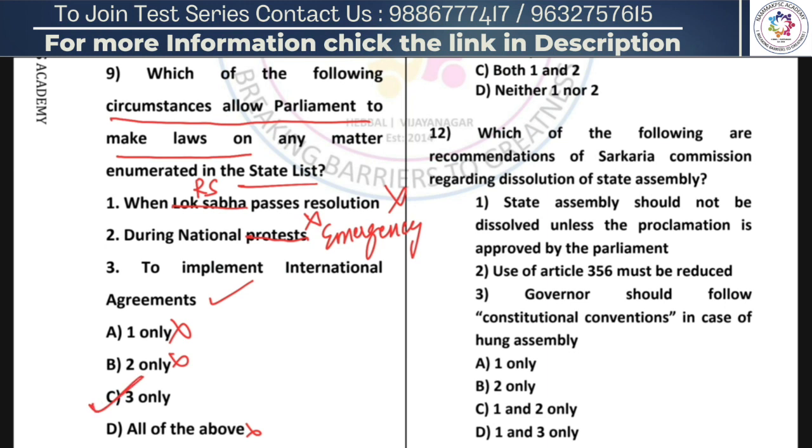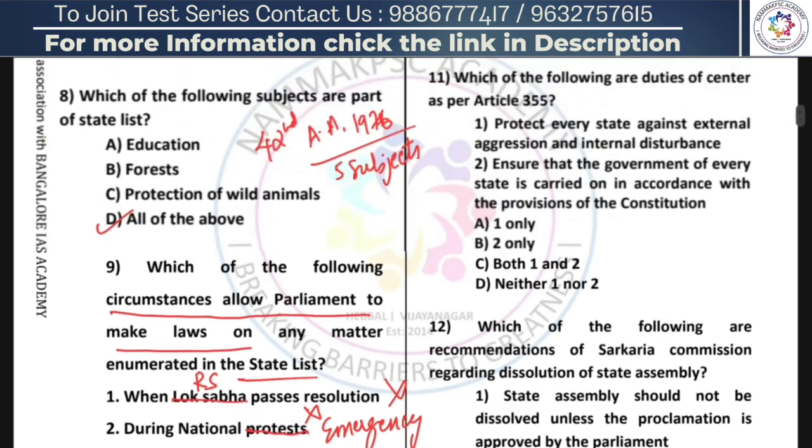So to implement international agreement, yes, the Parliament can make laws on a matter enumerated in state list. So more on this, Parliament can make laws on any matter enumerated in the state list under the following extraordinary circumstances. That is, when Rajya Sabha passes a resolution, during a national emergency, or when states make a request, or to implement international agreements.